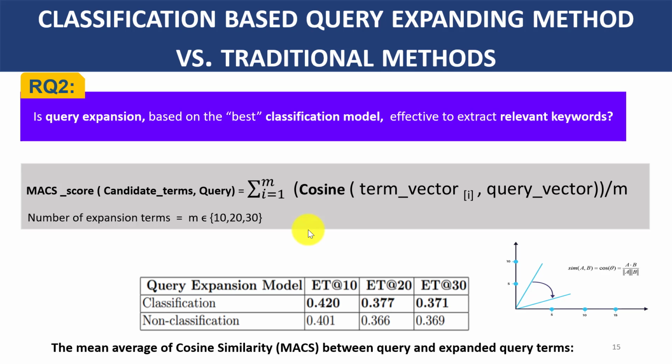The experimental results show that the expanded query terms obtained from the classified query expansion model are more similar and relevant than those of the non-classification model.